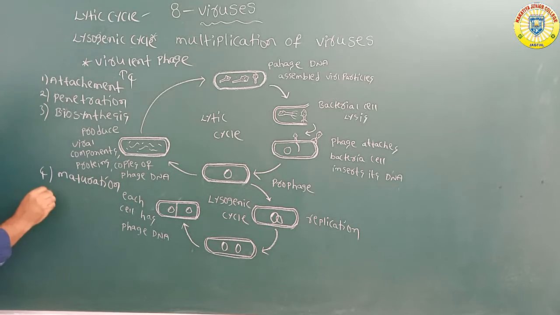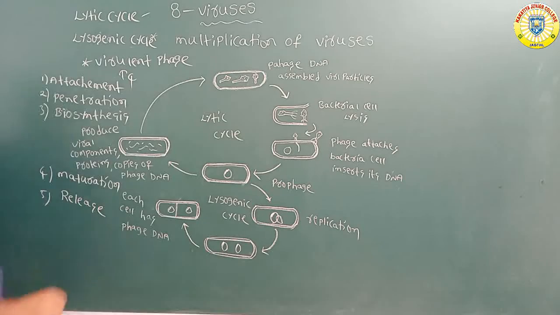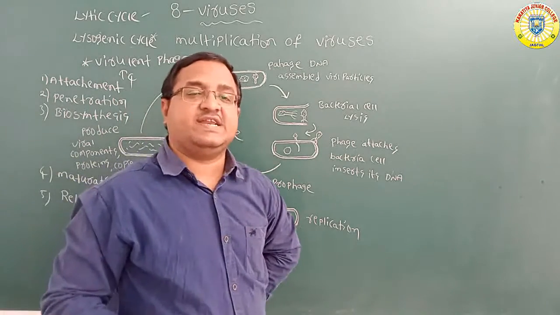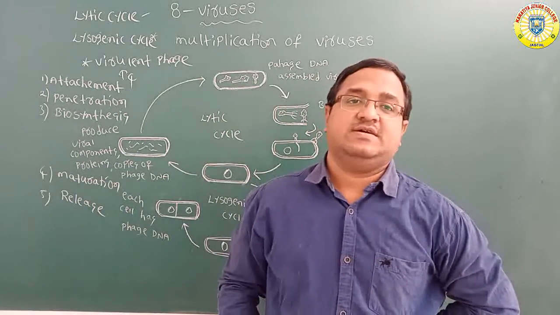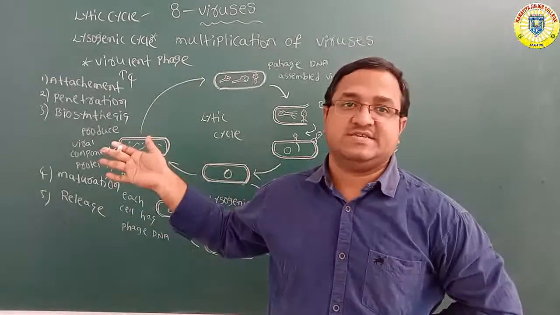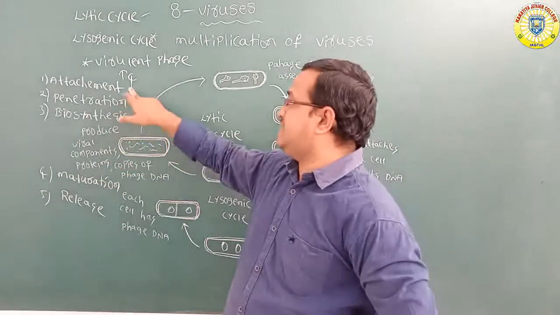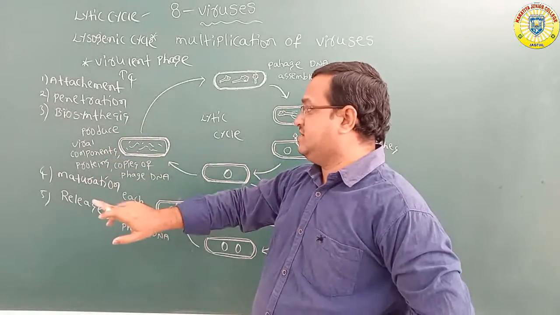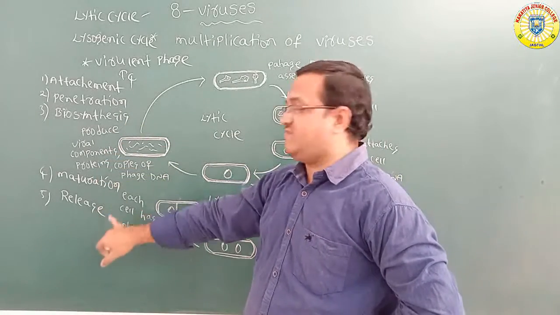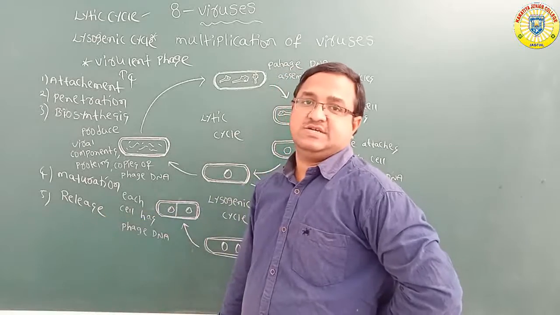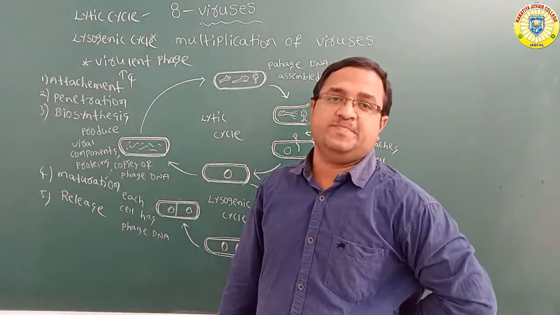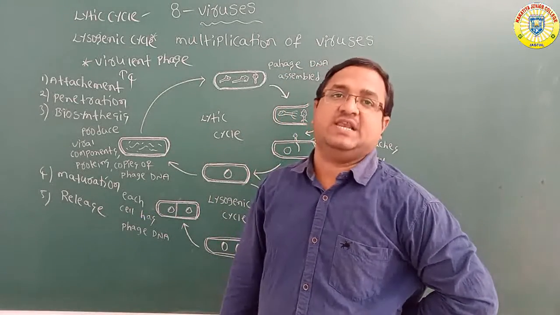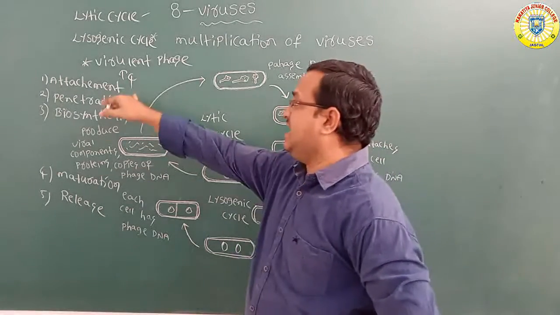And the fifth one is release. So these are the 5 stages in the lytic cycle. The first one is attachment, second is penetration, third is biosynthesis, fourth is maturation, fifth is release. So first of all, what is the attachment?